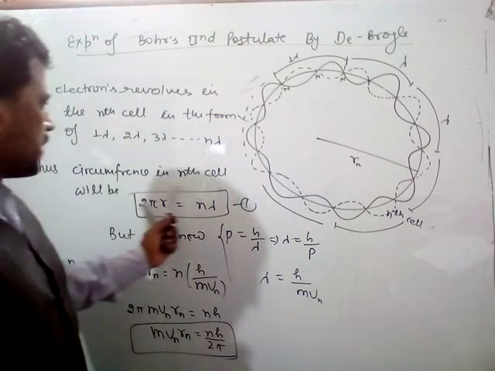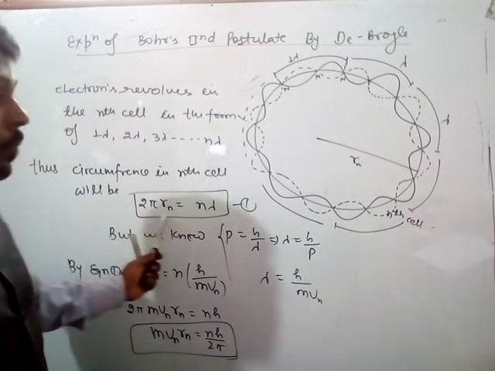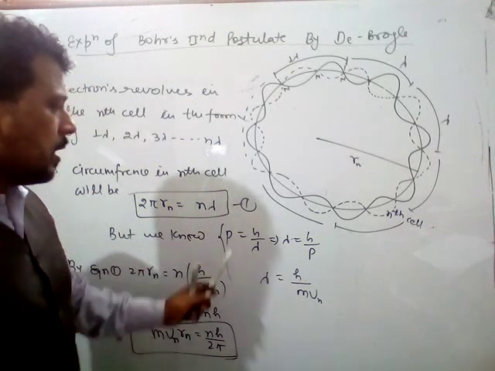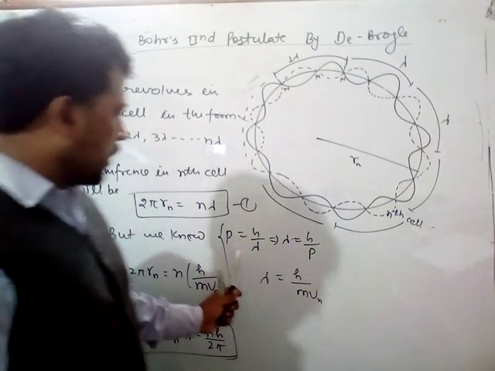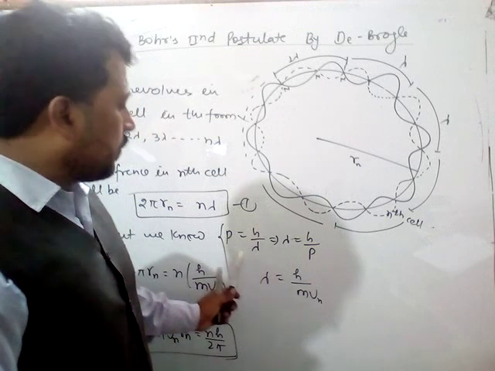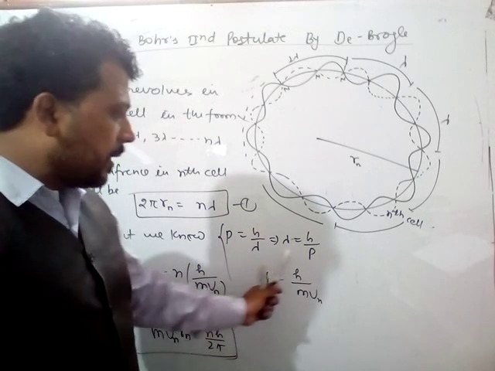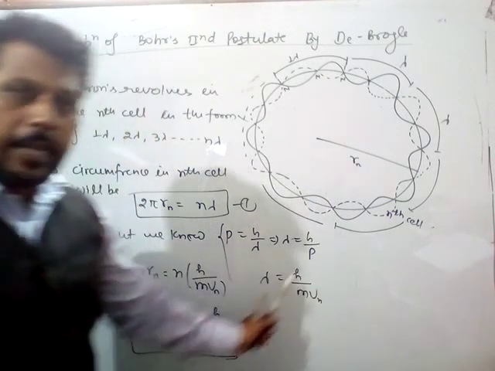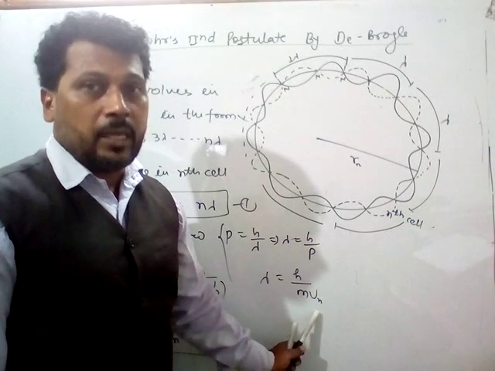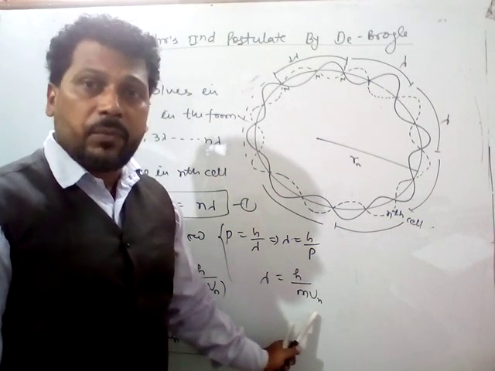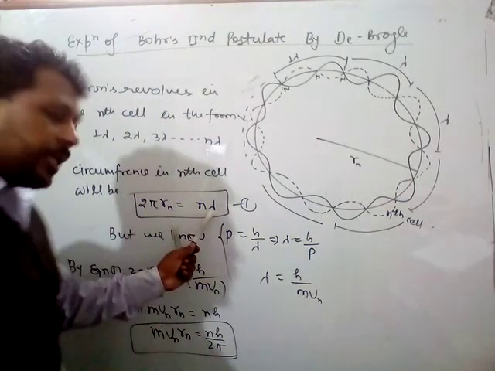So due to this, the circumference of the nth shell 2 pi Rn is equal to n lambda, but according to the momentum of photon, whatever we solve by the de Broglie theory, p equals h by lambda. So lambda equals h by p, it means p is equal to momentum, that is equal to mv. It means for the nth shell it is m vn. So putting this value of lambda in equation first,